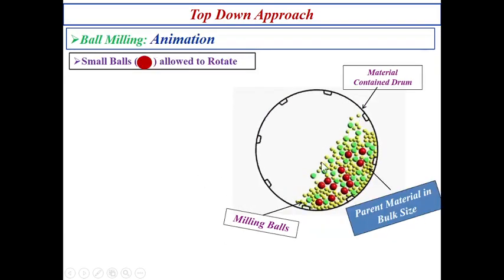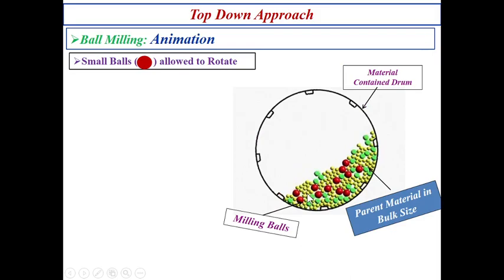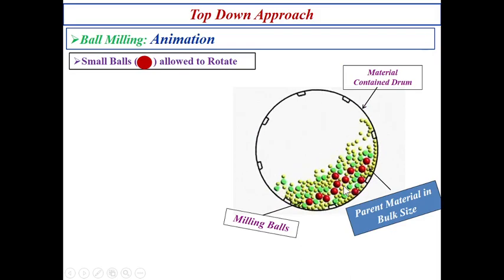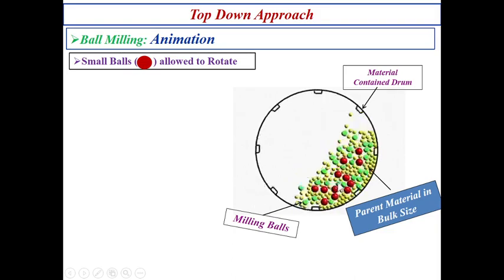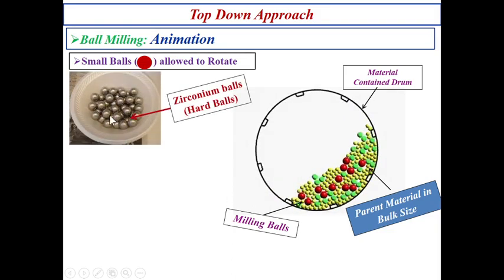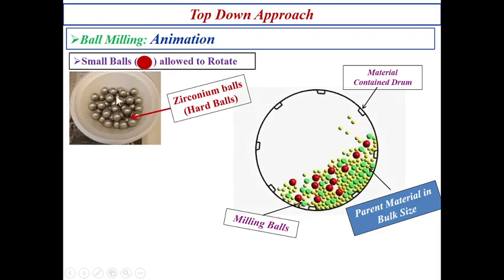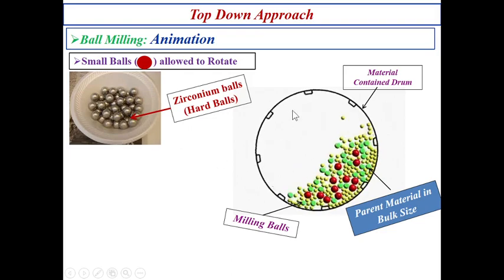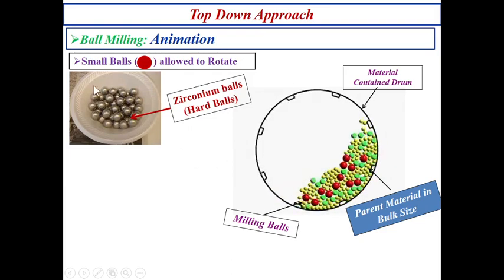Here I am going to show you the animation. Here you can see these red balls are the so-called balls made up of zirconia. These zirconia balls are very hard balls. So here, this red color ball means this type of ball. Whenever this drum rotates, the red zirconia balls rotate along with it.